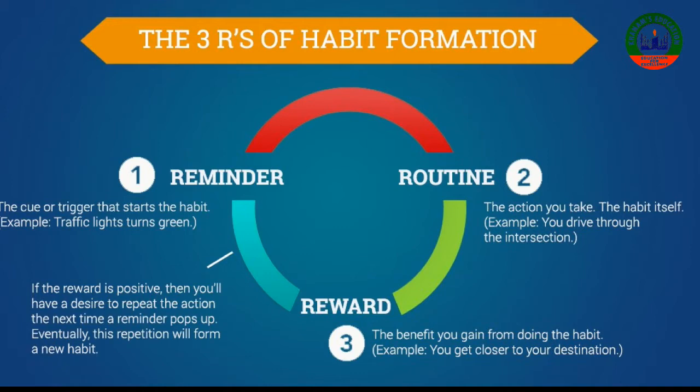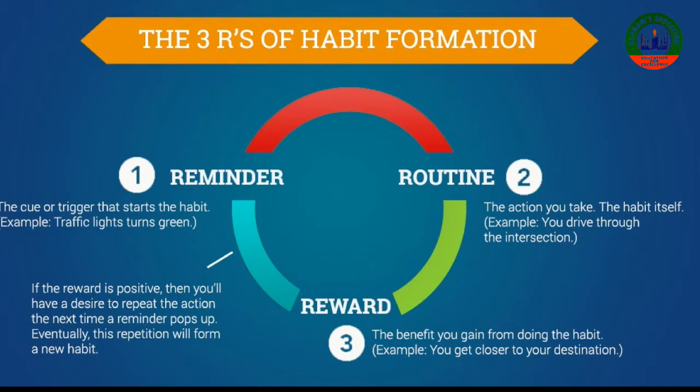Formation of behavior means that whatever habits we form become our behavior, because we go on repeating the things we do, and that repetition makes a particular behavior a habit, and that habit becomes our behavior.